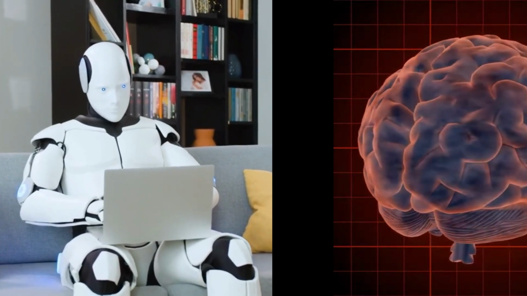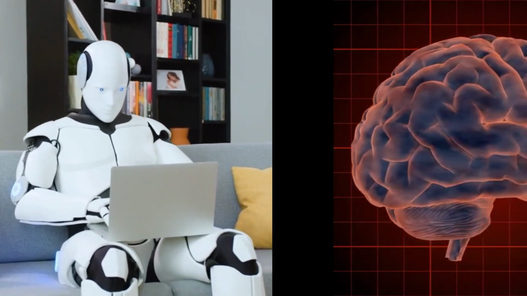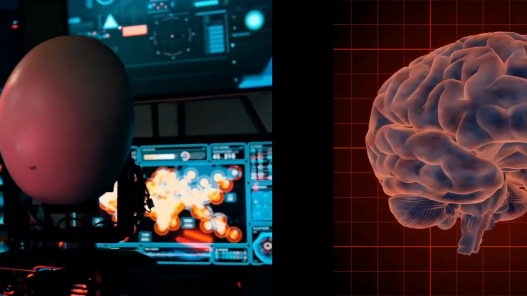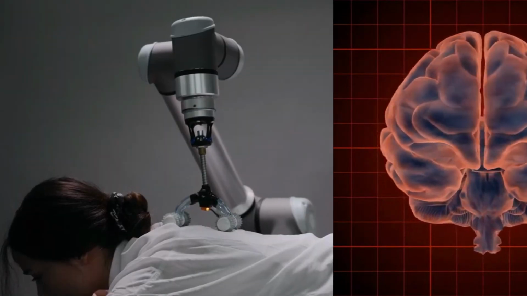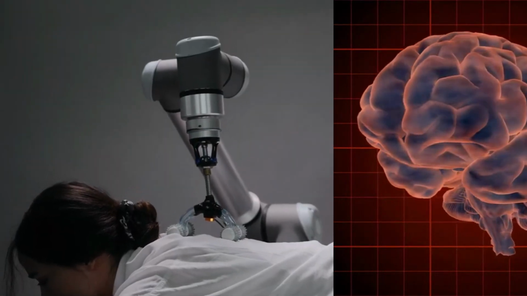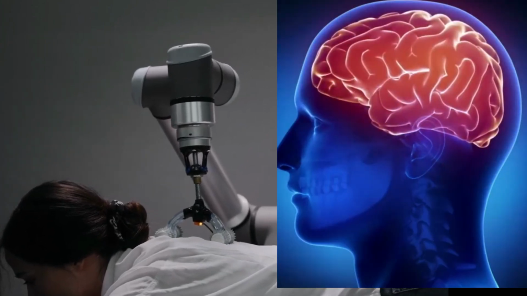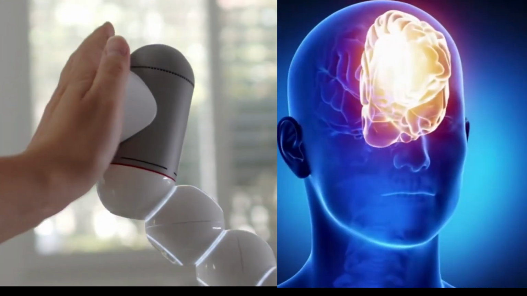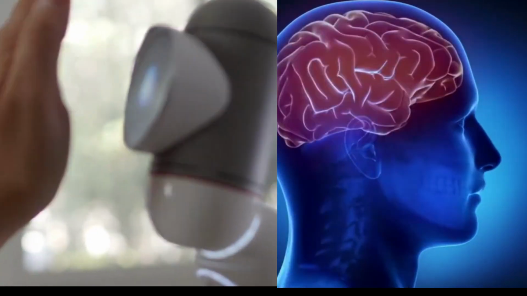2. Cognitive abilities. AI systems can perform tasks that were traditionally thought to require human intelligence, such as pattern recognition, language processing, decision-making, and problem-solving. These capabilities raise questions about the similarities and differences between artificial and human intelligence.